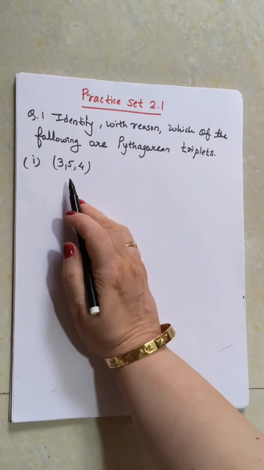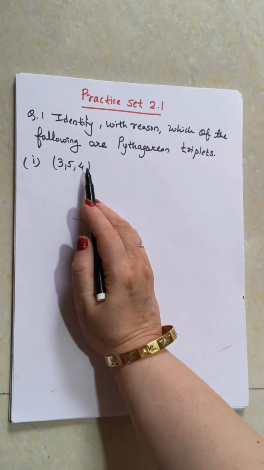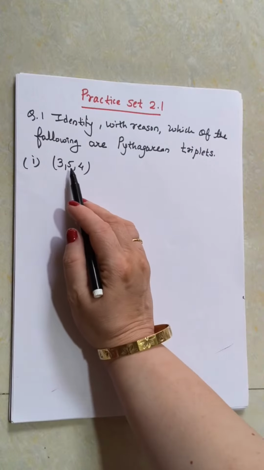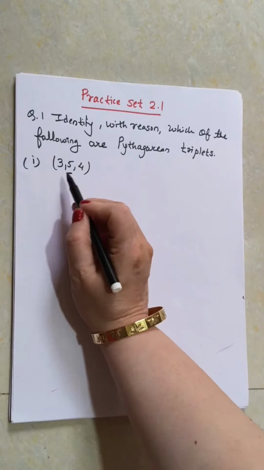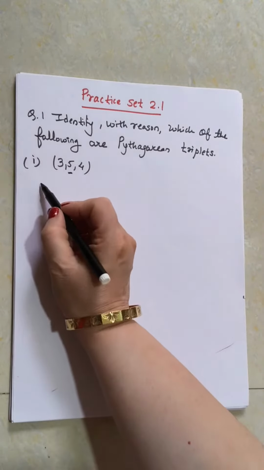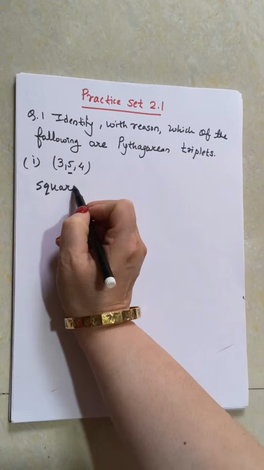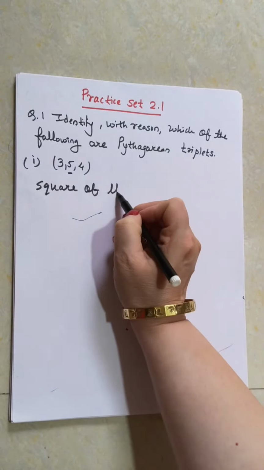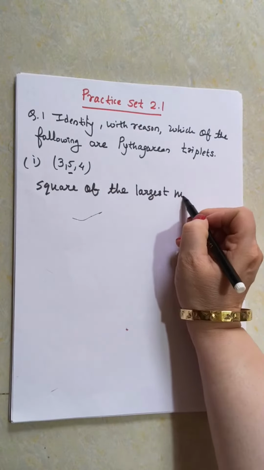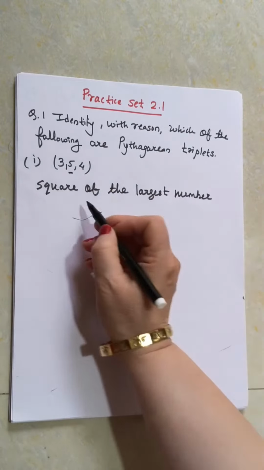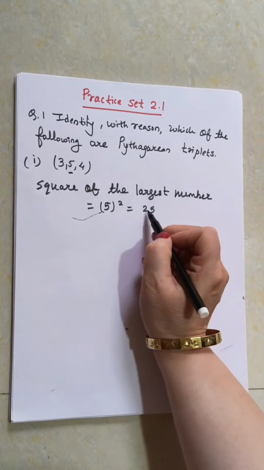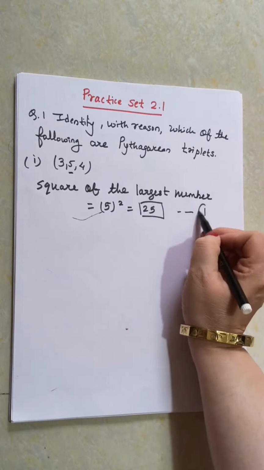So let us see. First three numbers 3, 5, 4. First of all, find out which is the largest number. So 3, 5, 4, which is the largest, that is 5. Number 5 is the largest number. So let us take square of the largest number. So what is the square of largest number? That is 5 square. It is 25. Let us put it number 1.